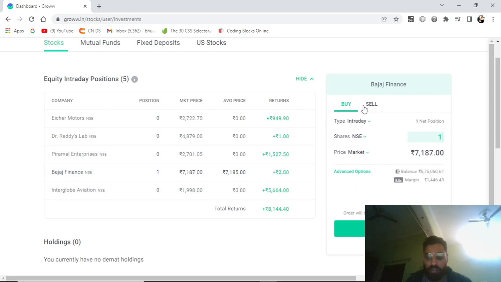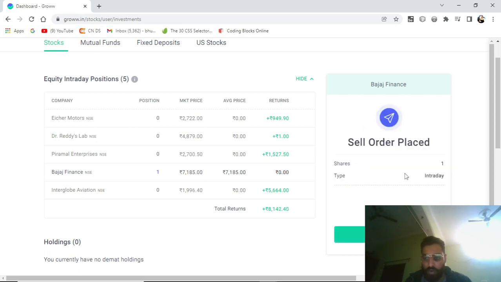Now I will click over it. I bought this before, so now I will go to sell, select intraday, and again go to the price limit. I will sell at 7187. We can book a profit of 2 rupees, because we bought at 7185. Right now the price is 7180, so we are in a loss of 2-3 rupees. But I will sell at 7187.